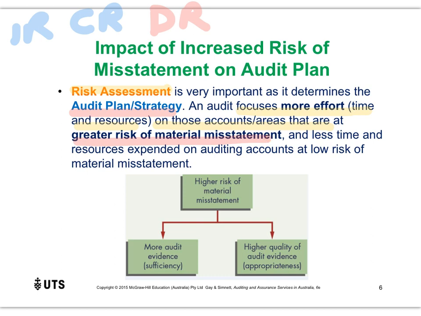That means that we will then focus less time, less energy, less resources on auditing the areas or the accounts that are low risk of material misstatement. So we want to be effective, we want to be efficient with our time. So we're going to focus more of our attention on the areas where there is a higher risk of material misstatement. Okay, so we'll be focusing more on this in the weeks to come, but start getting your head around this now, and you kind of start to see the links between risk assessment and how we end up engaging in the audit.